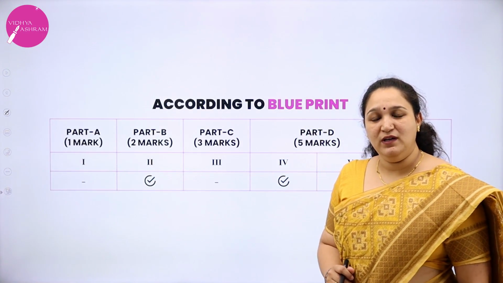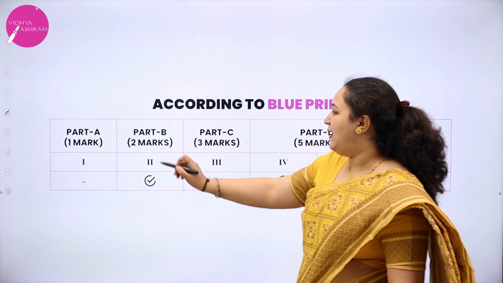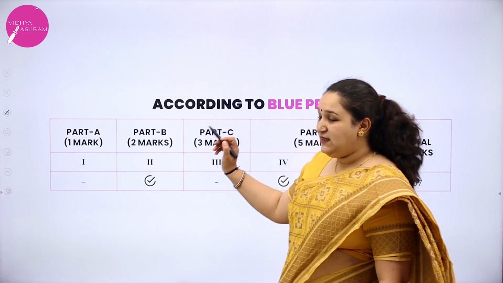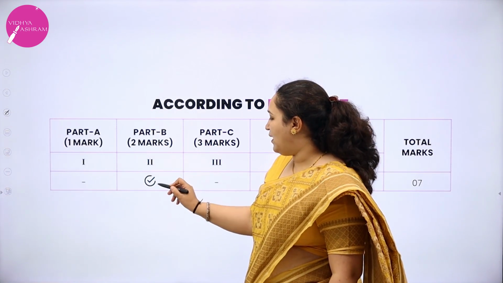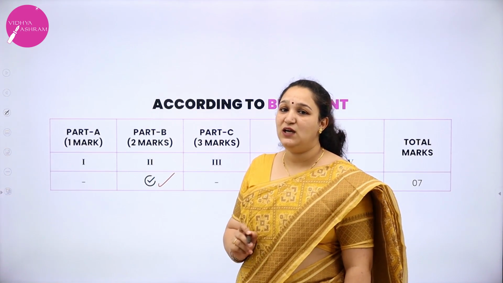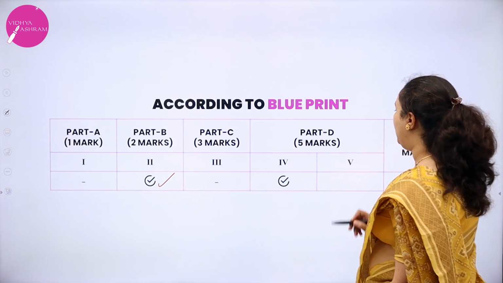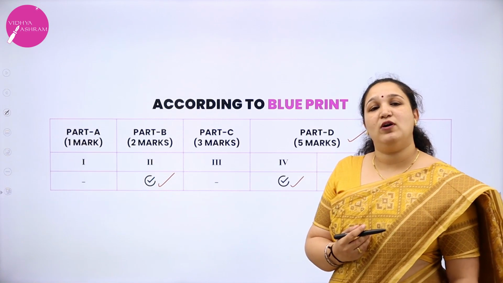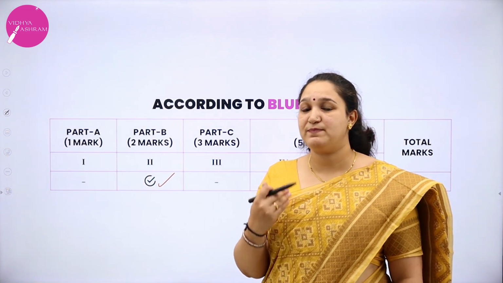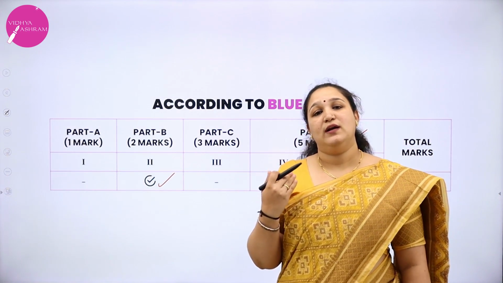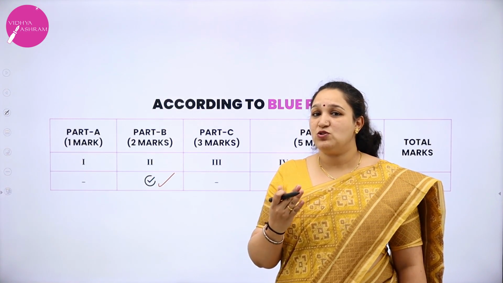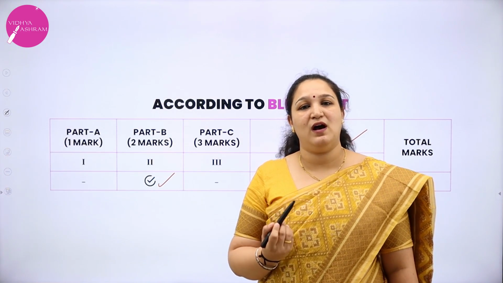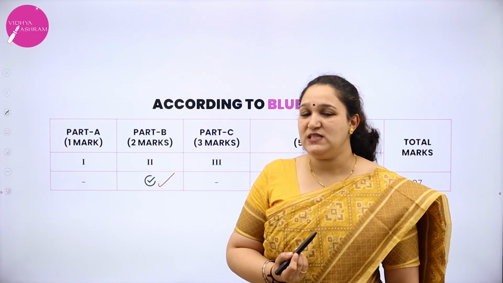In our question paper, we know there are 4 parts, part A, part B, part C and part D. In this chapter, you can expect one question from part B carrying 2 marks and one question in part D carrying 5 marks. So directly you do not have a 5-mark question. It can be split up into 3 plus 2 or 3 plus 1 plus 1 or also 4 plus 1, because we have one particular question which can be asked for 4 marks which belongs to this chapter.